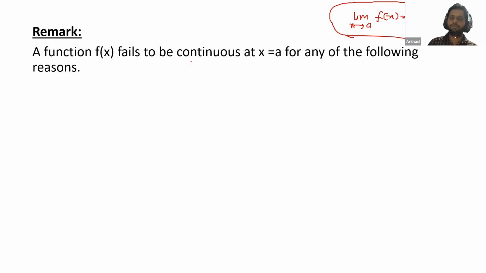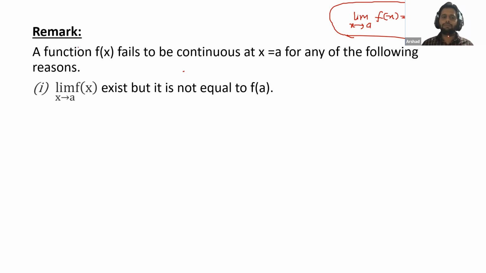Now, what is the condition that the function is not continuous at the point? The first point is that the limit exists, but it is not equal to f(a). We will check with the graph. While we were revising limits, I already told you that the limit at x = a is not connected with f(a). Whether the function at that point exists or not will not affect the limit. Now we will check this statement from the continuity point of view.